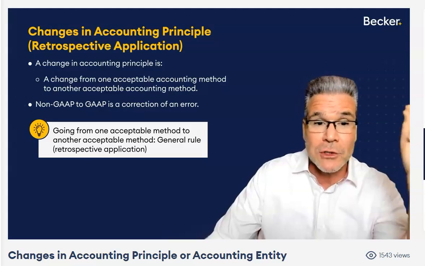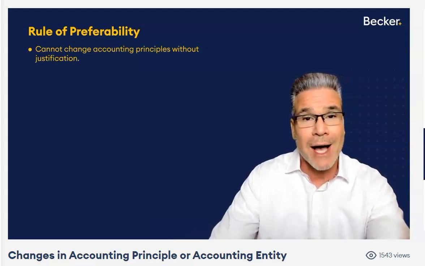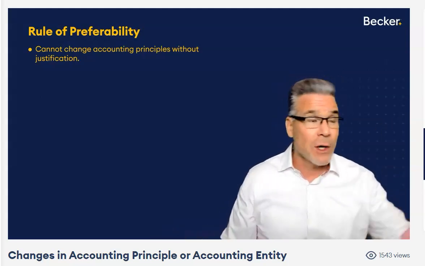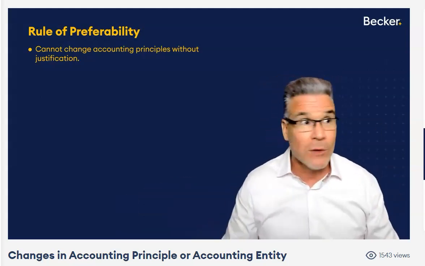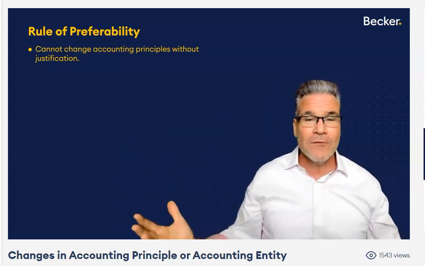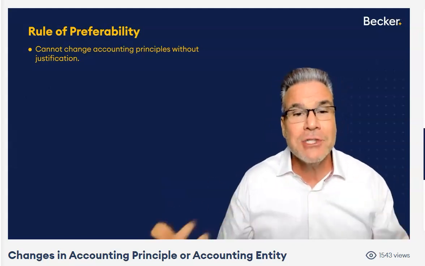General rule, retrospective application. Now, you can't just change accounting principles from one year to the next without justification. Why? It makes the analyst's job very difficult when they have to do trend analysis. If one year you're LIFO, another year you're FIFO, if one year you use straight line, another year you would use accelerated, it makes it really difficult to compare the company to itself over time. So it's got to be justified, okay?